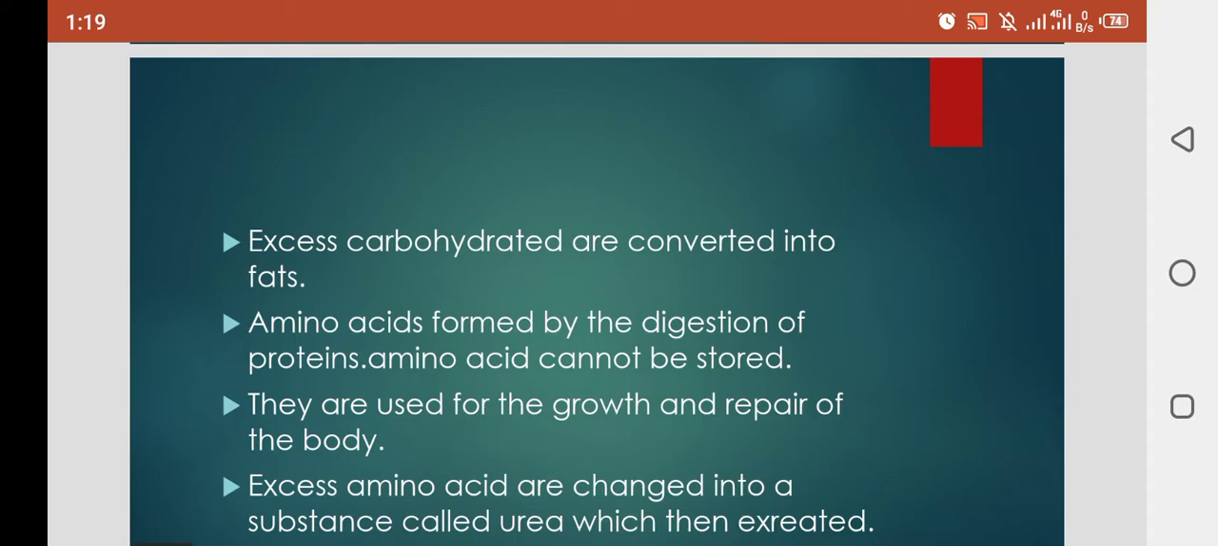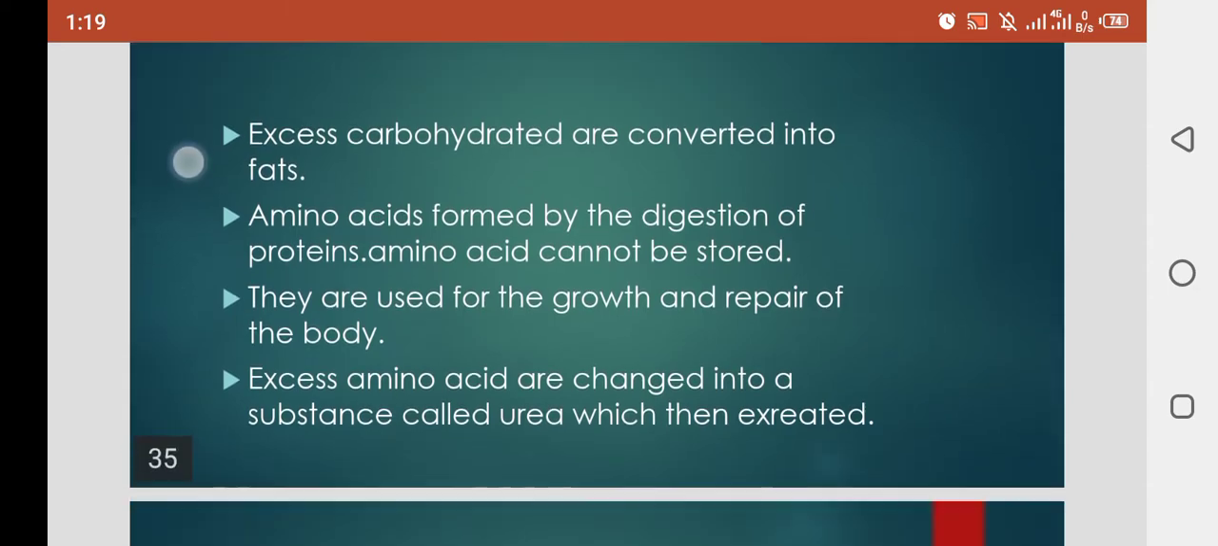Clear? For example, when we are in a fasting condition, we are not eating anything. So at this time, we get energy from the stored glucose. Now, excess carbohydrates are converted into fats. When we take excess carbohydrates, those carbohydrates are converted into fats.